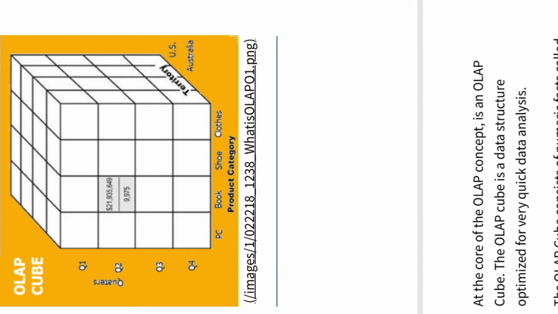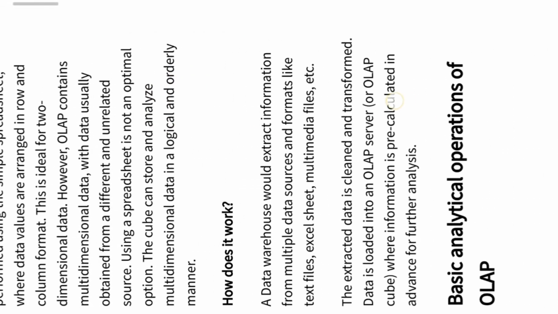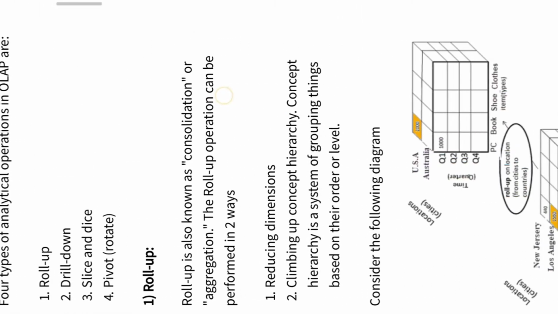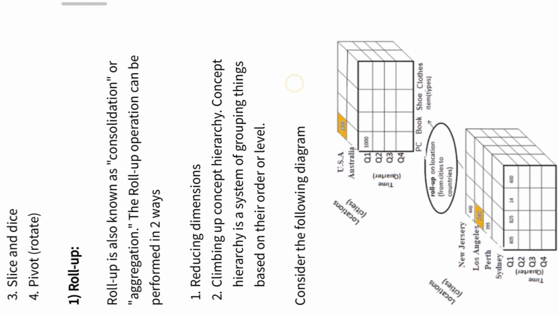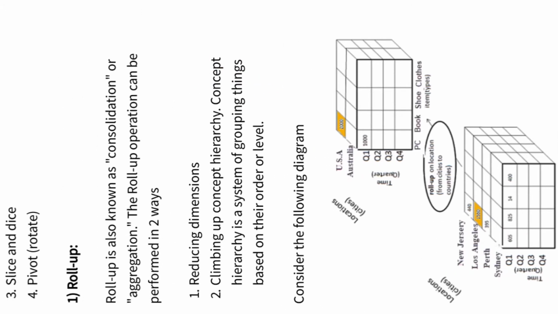On the X axis I have the PC, the product category; on the Y axis the quarters; and on the Z axis the territories, like the different countries. Then we talked about the different operations: roll up, drill down, slice and dice, and pivot. These are the four operations we have already seen.